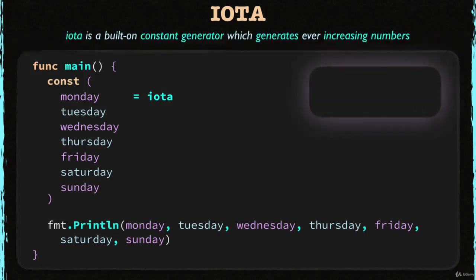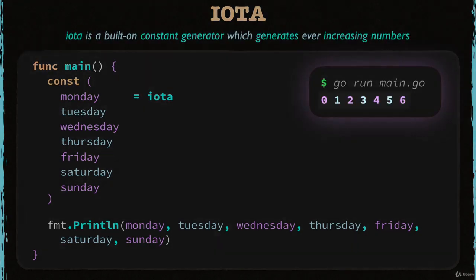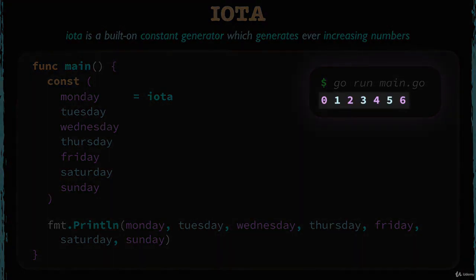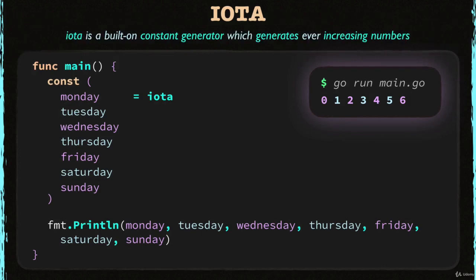Okay, let's run it. As you can see, it prints the same output just like the previous example. So how does this work? Is it magic? Yes, it's magic. It uses the following features of Go. First, constants repeat the previous constant's type and expression. Second, iota, the number generator for constants.